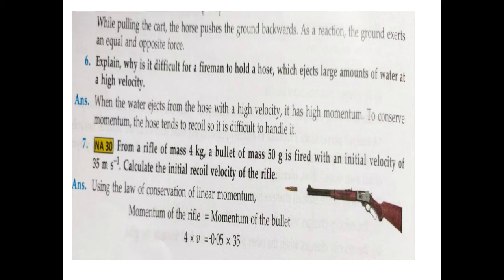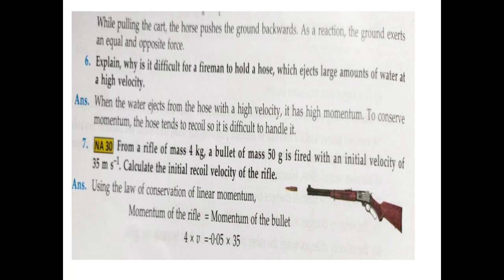So the momentum of the hose pipe will be in the backward direction to conserve the momentum, because before the water came out of the hose, both were at rest, and when water is coming forward, then there is momentum, and to conserve the momentum the hose goes in the backward direction. So to keep that hose pipe in its own position so that water will come out in the proper direction, the hosemen have to hold that hose pipe very firmly, very strongly.